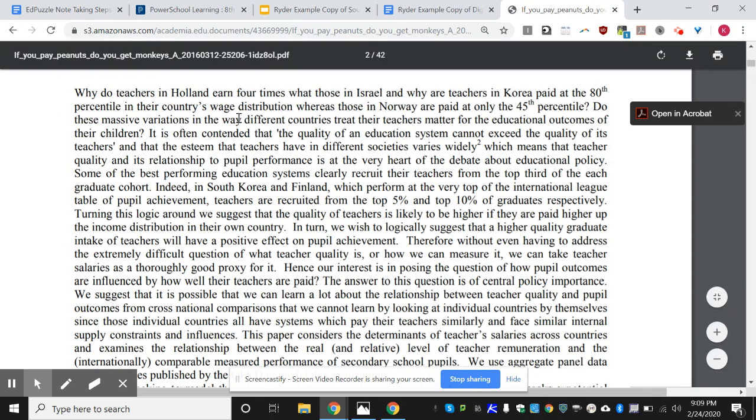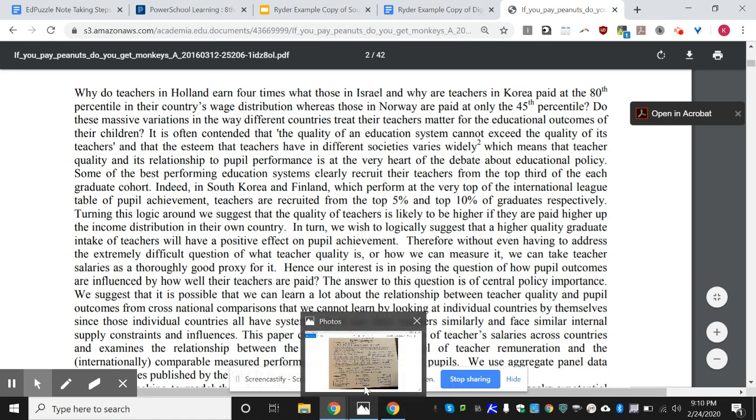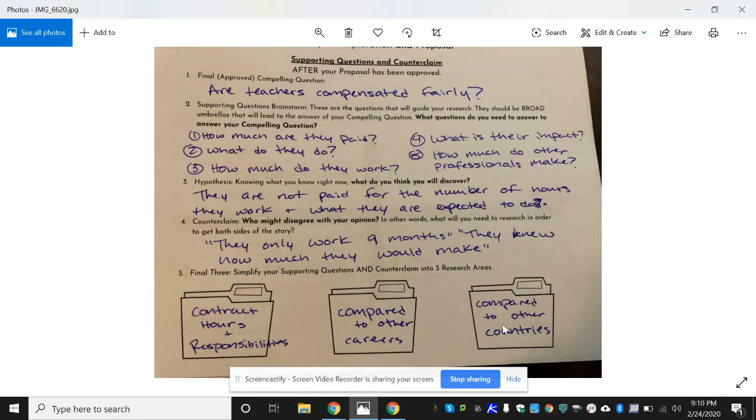Why do teachers in Holland earn 4 times what those in Israel do? And why are teachers in Korea paid at the 80th percentile in their country's wage distribution, whereas those in Norway are paid only 45th percentile? Now, that's super helpful information to me because I'm trying to answer this question compared to other countries.